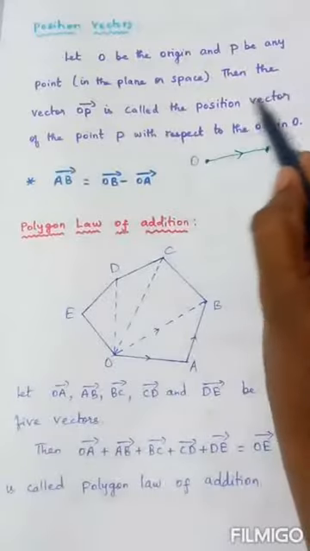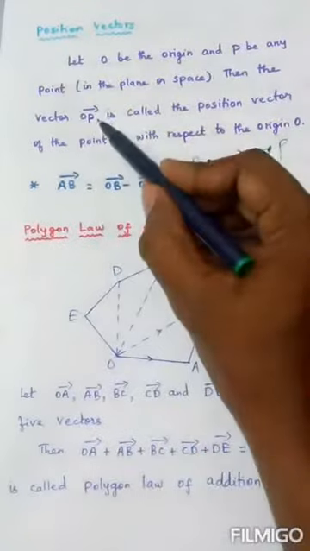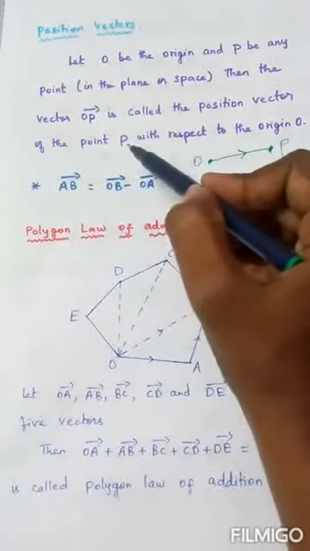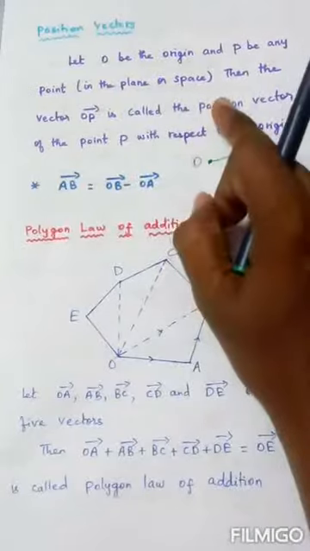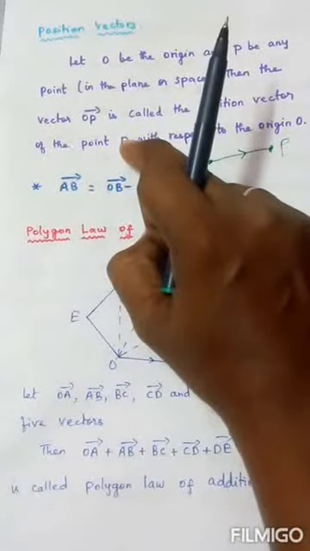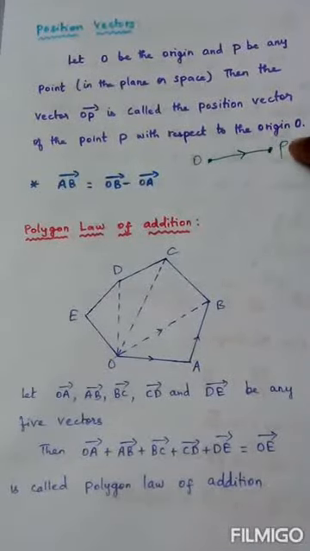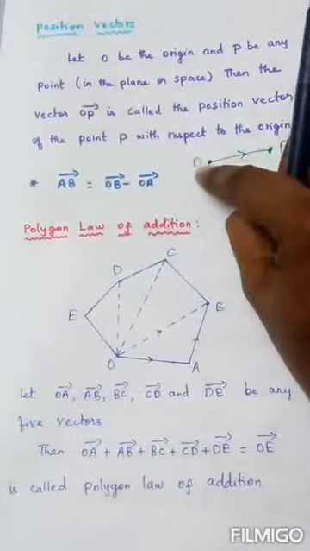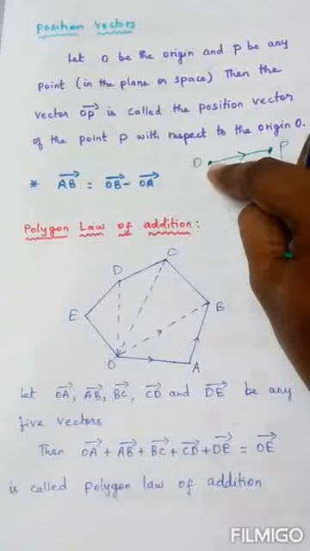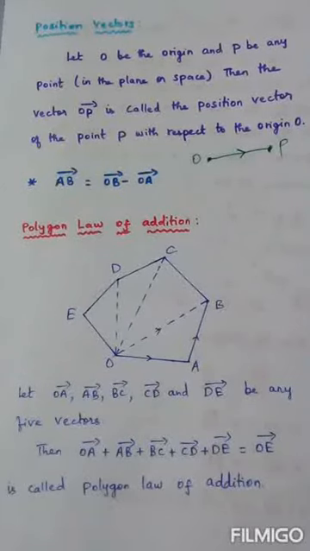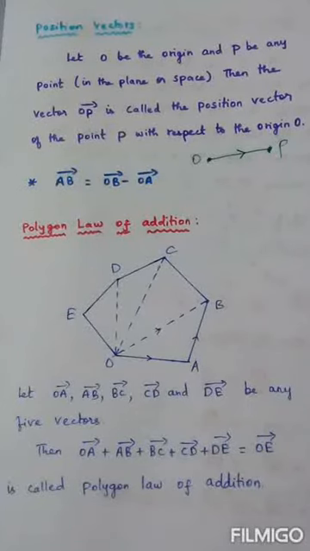So when I say position vector of the point P, we should immediately say it is called OP vector. Suppose I say position vector of the point A, then I'll be thinking of OA vector. If I say position vector of the point B, then immediately I'll think of OB vector. Similarly, position vector of the point P is called OP vector, where O is the point of reference. How can OB vector be called? OB vector is nothing but the position vector of the point B, where O is the point of reference.